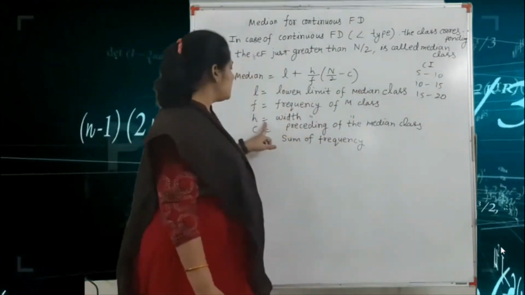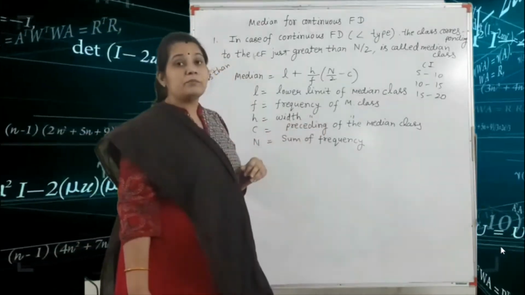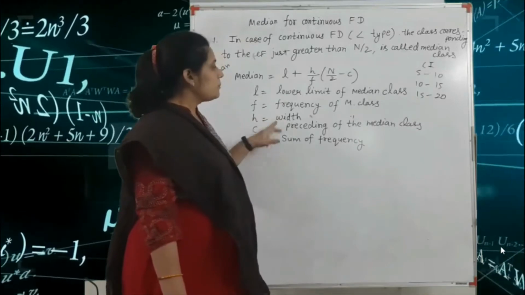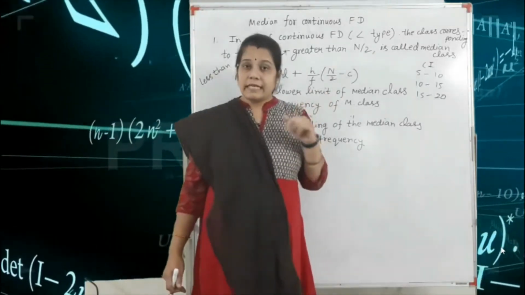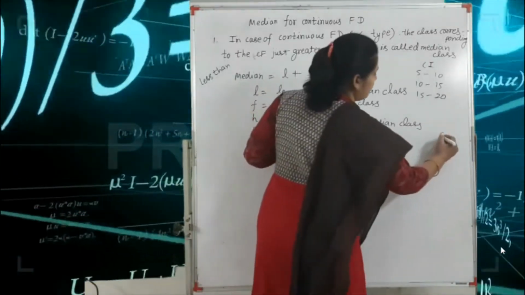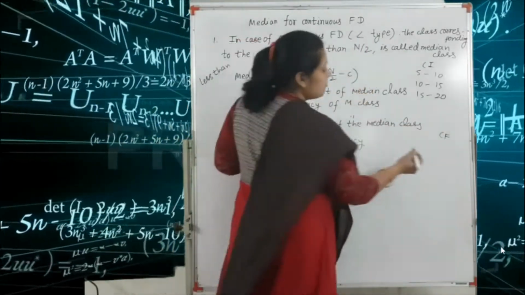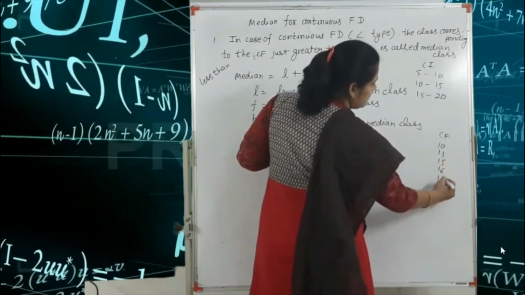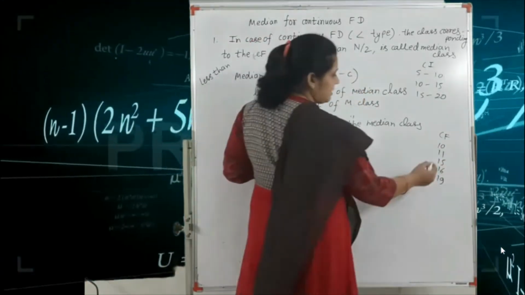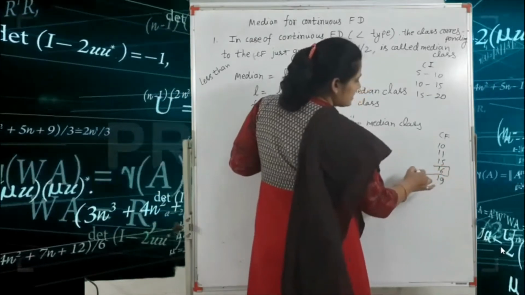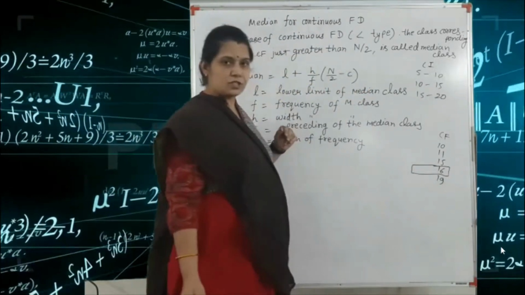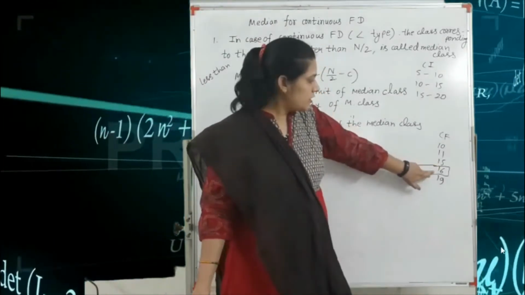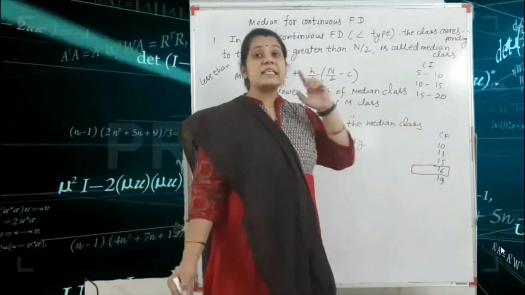So here h is equal to the width of the median class, that is the class interval. C is equal to the preceding value of the median class. That means, after finding the CF, for example your values are 10, 11, 15, 16, 19, and your median class is the 16 term, then capital C is just the preceding value according to the median class in the CF column.